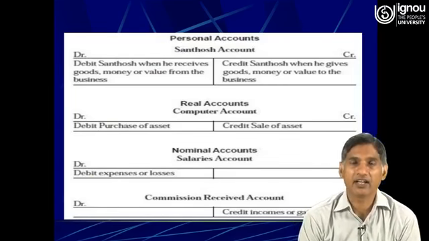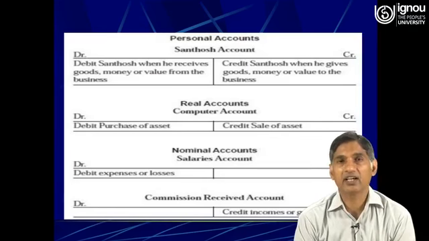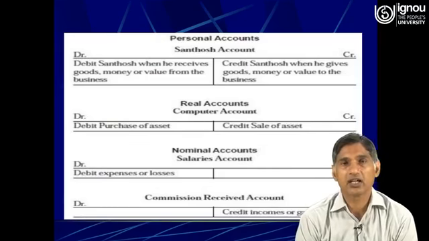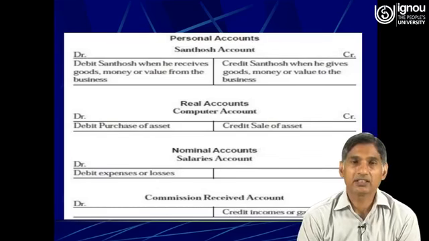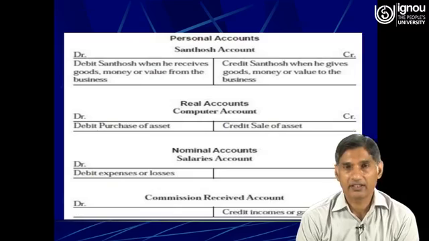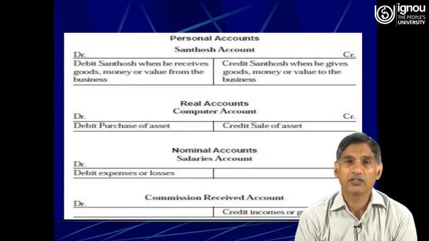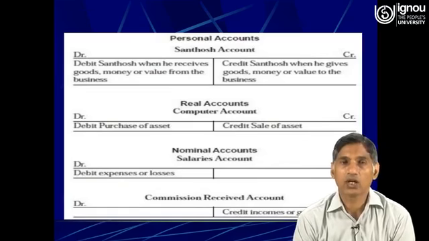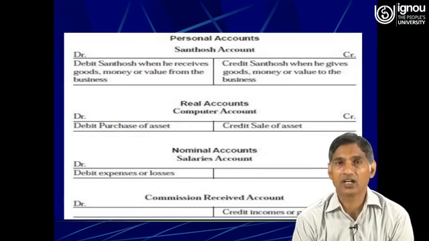Then the real accounts. Well friends, as far as real accounts are concerned, we have already discussed them. Again, real accounts are of two types. In real accounts we have all sorts of assets. So the account of all the assets comes under a real account.